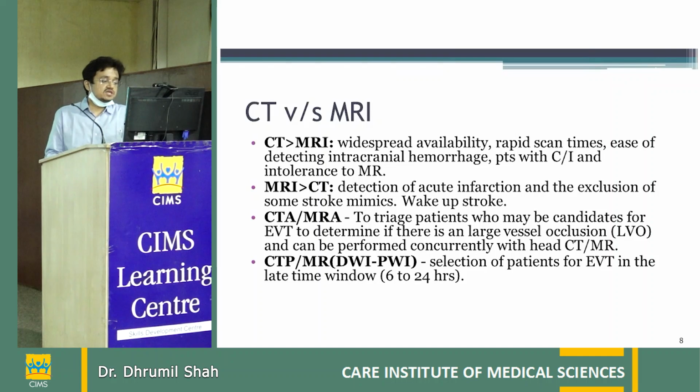And CT perfusion and MRI diffusion perfusion weighted imaging are used to select the patient for endovascular thrombectomy if they have come in the late time window, like 6 to 24 hours. So in those cases, advanced studies are also required. But if the patient is coming within the 4.5 hour window, we usually do CT with CT angio. It hardly takes 2 minutes, and we can thrombolyze most of the patients with CT and CT angio.